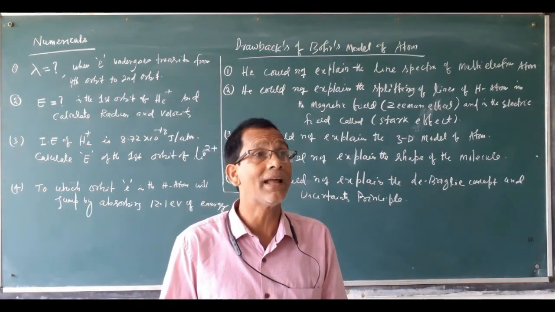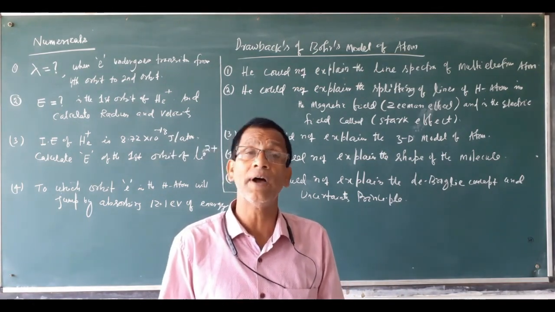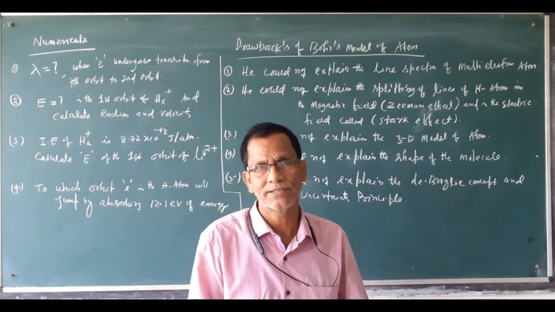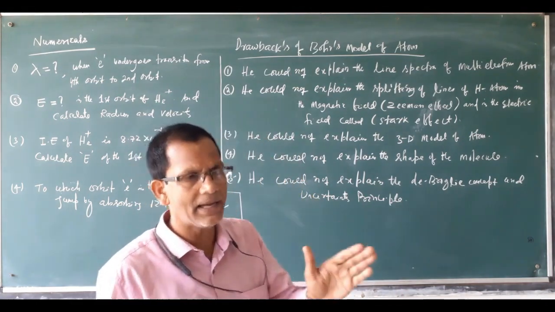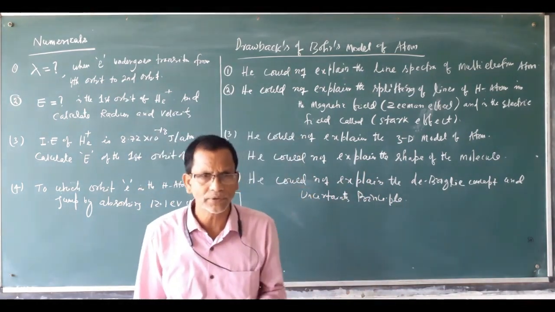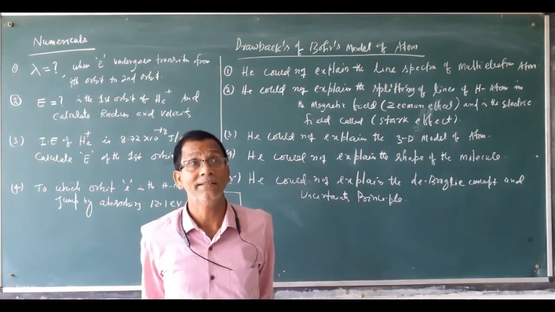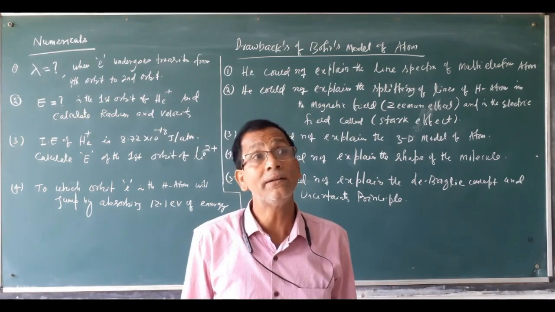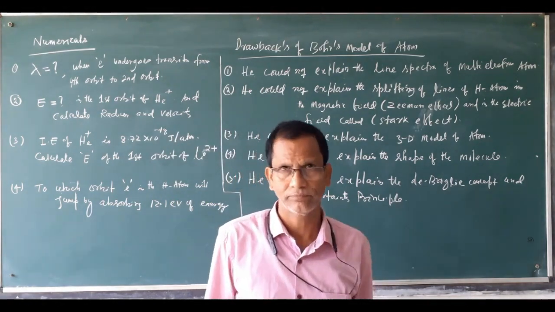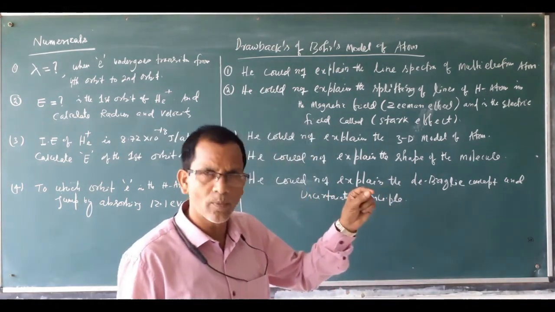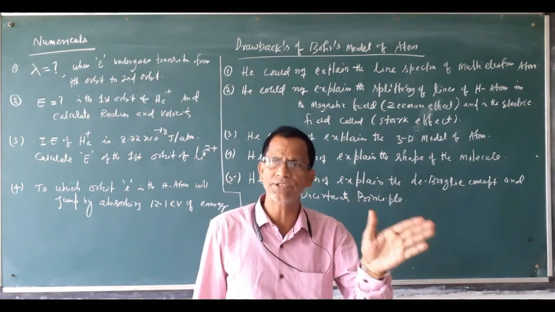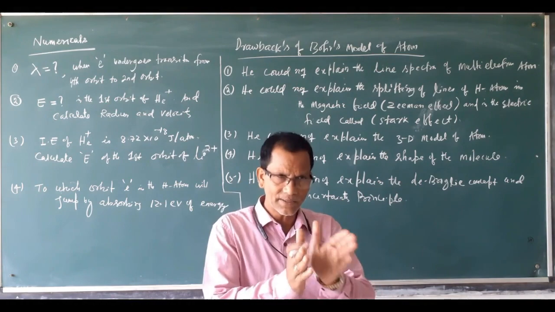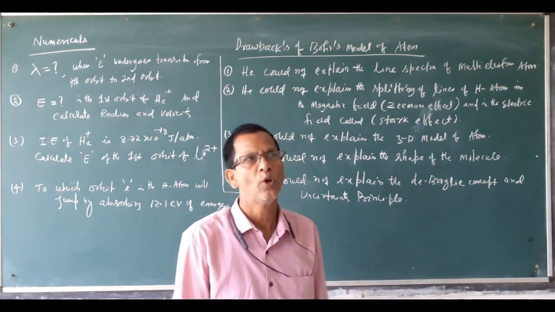Each spectral line is again divided into a number of sub lines. That is called splitting of spectral lines. A particular monochromatic light placed in an electric and magnetic field gets split.